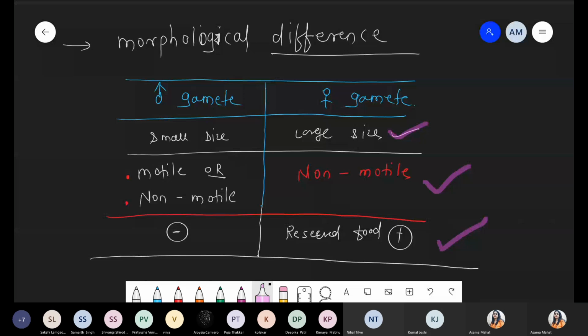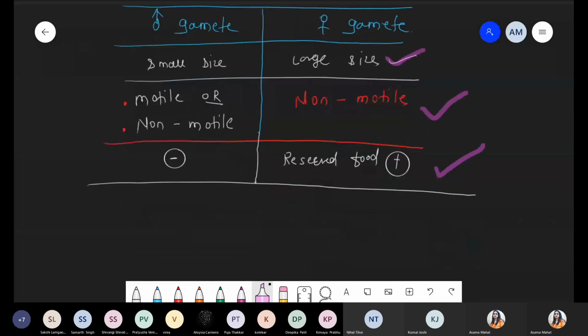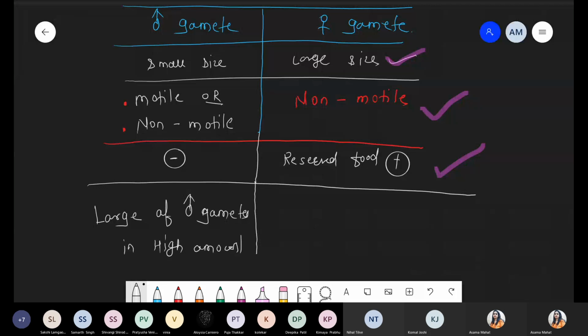Yeah. और एक पॉइंट आप लिख सकते हो if you want, that is production of gametes. So whenever we are talking about male gametes, the production of male gametes is in high amount. In high amount. The same condition is present in gymnosperms as well as in angiosperms.